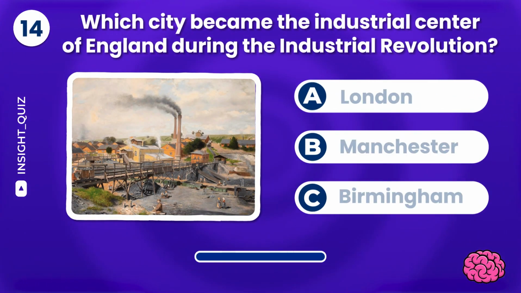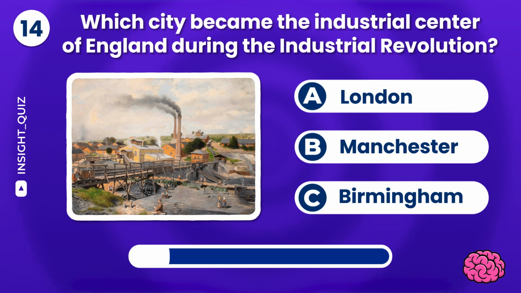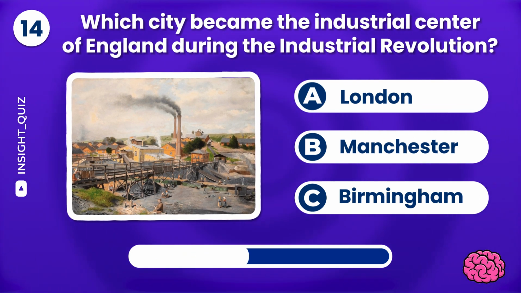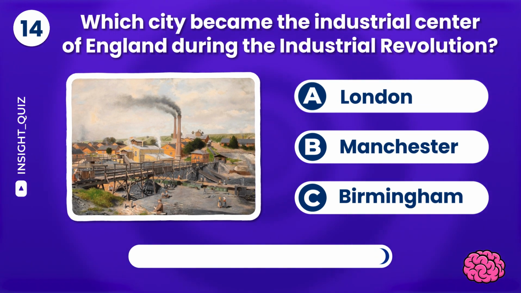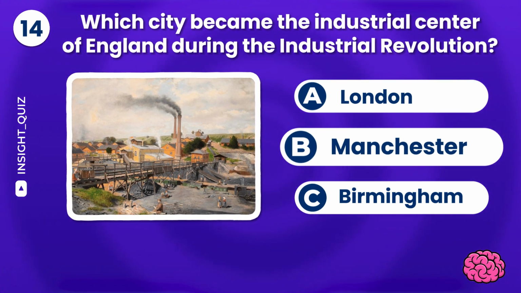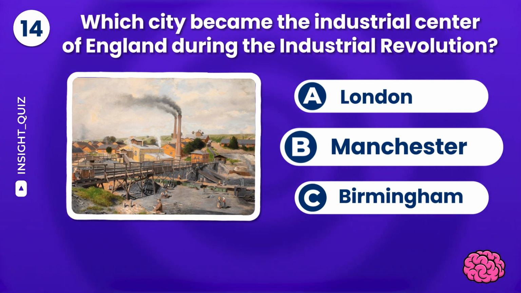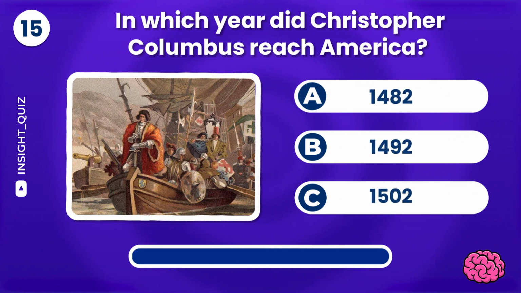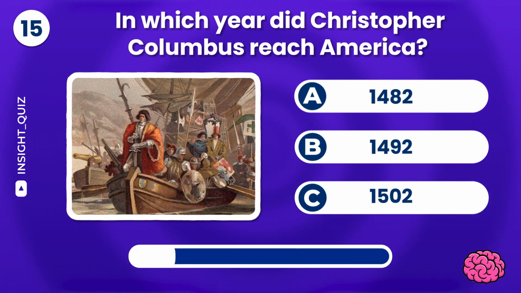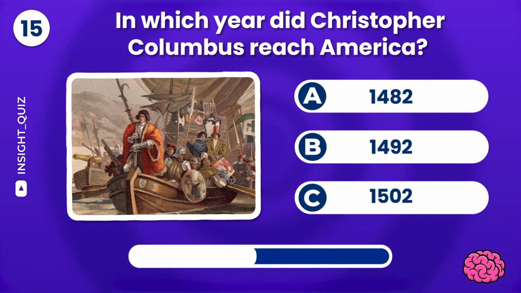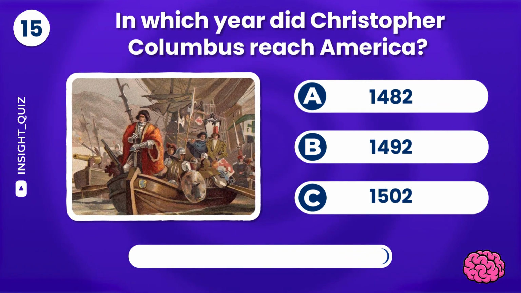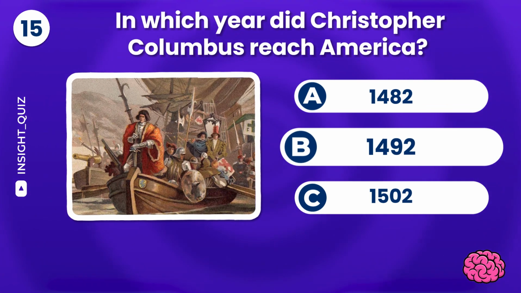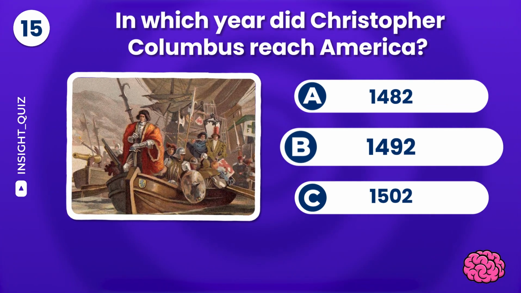Which city became the industrial center of England during the Industrial Revolution? London, Manchester, or Birmingham? It's Manchester. In which year did Christopher Columbus reach America? You're right. 1492.